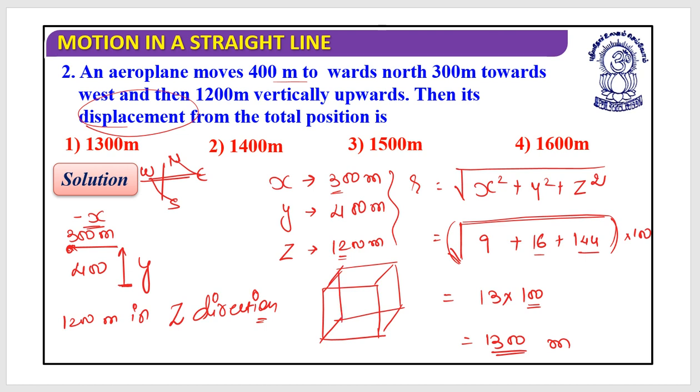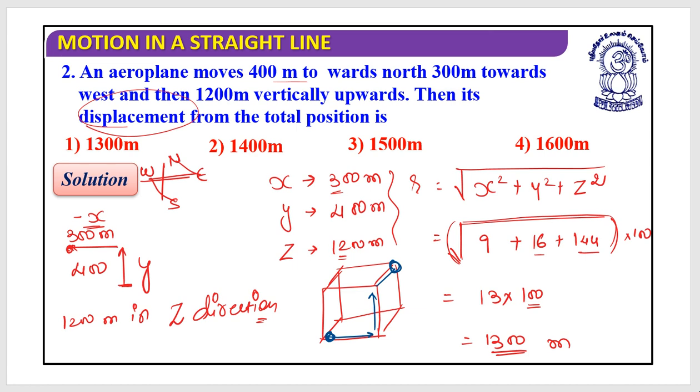Look at the room in which you are sitting. It's something like a cube kind of thing. Whatever the room, it would be a cube kind of thing. Let's say you are here in this position. Now you are moving in this direction, then in this direction, and at last in this direction. You need to look at one of the top corners and the other bottom corner of this room.